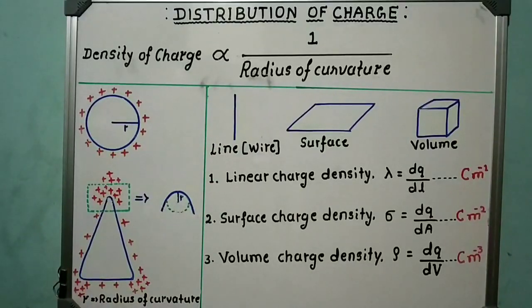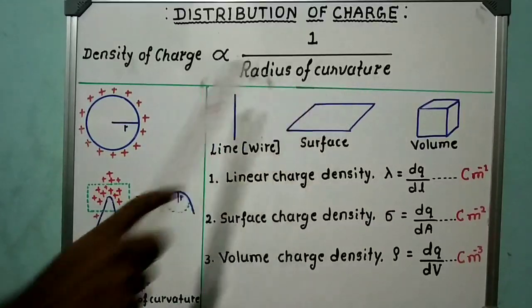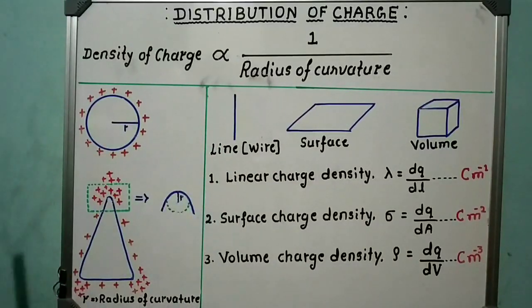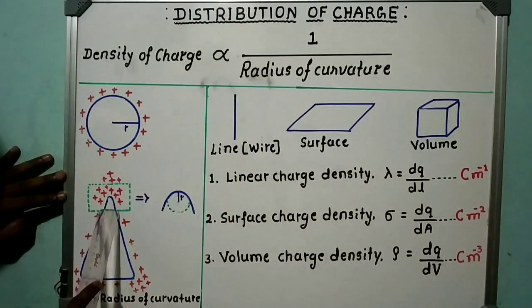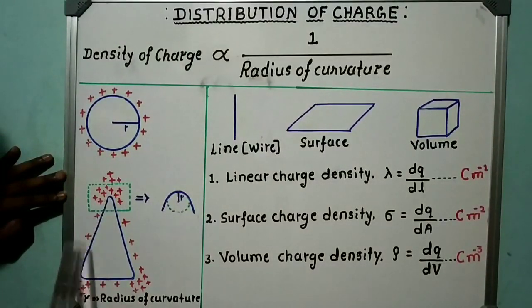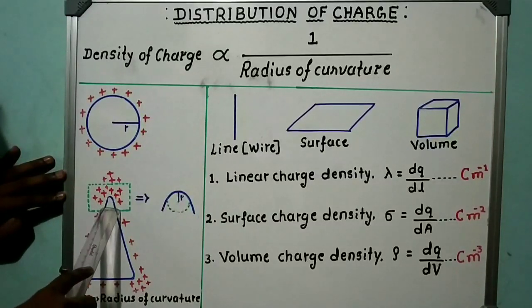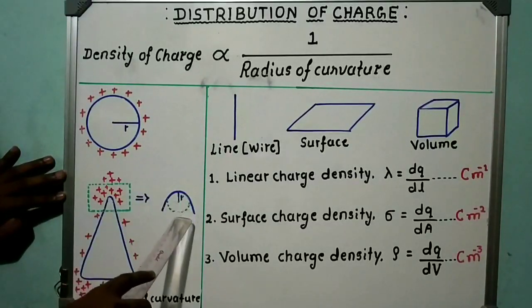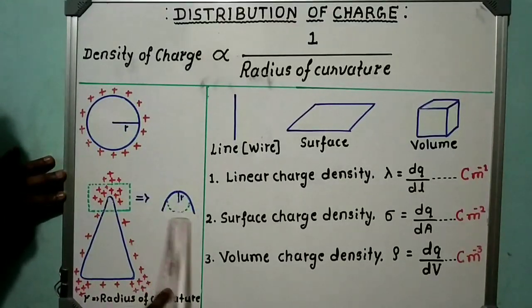Now, what is the meaning of radius of curvature? Okay, let me explain. See here, my dear students, you are observing three edges: 1, 2, 3. If you see this edge under the magnifying lens, then you may observe this figure.